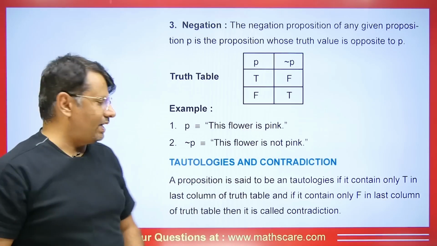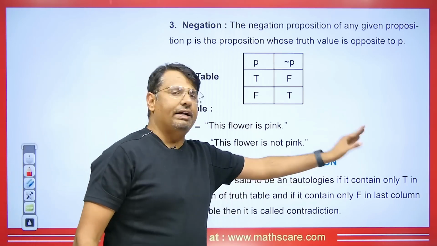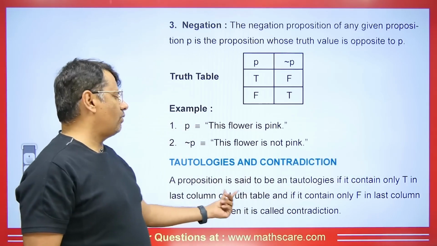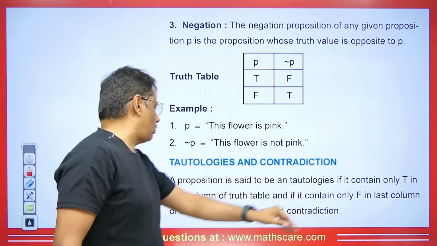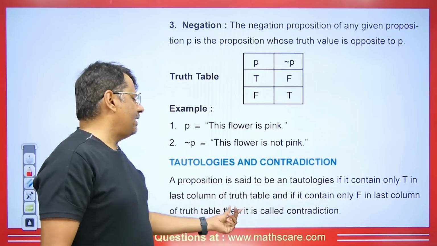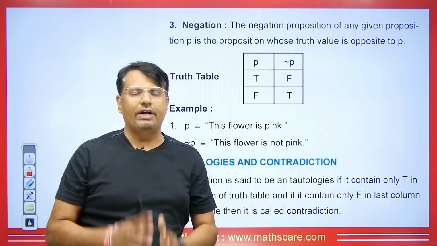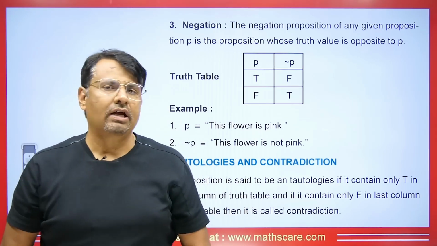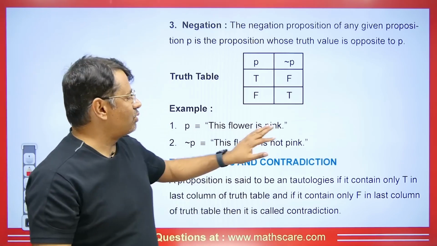You can understand in this way. So the proposition is said to be a tautology if the last column of the truth table contains only T. And if the last column contains only F in the truth table, then it is called a contradiction. Okay guys, if we calculate the last column that we have here and get all true, then in that case it's called a tautology. If all the cases are false, then it's called a contradiction.